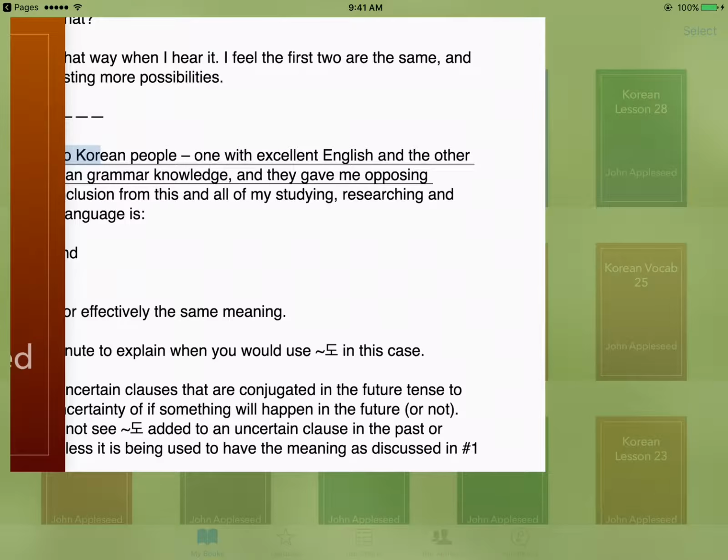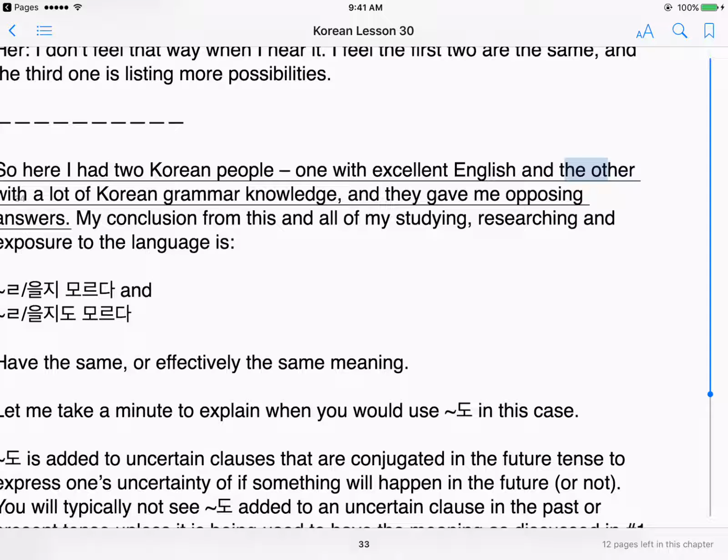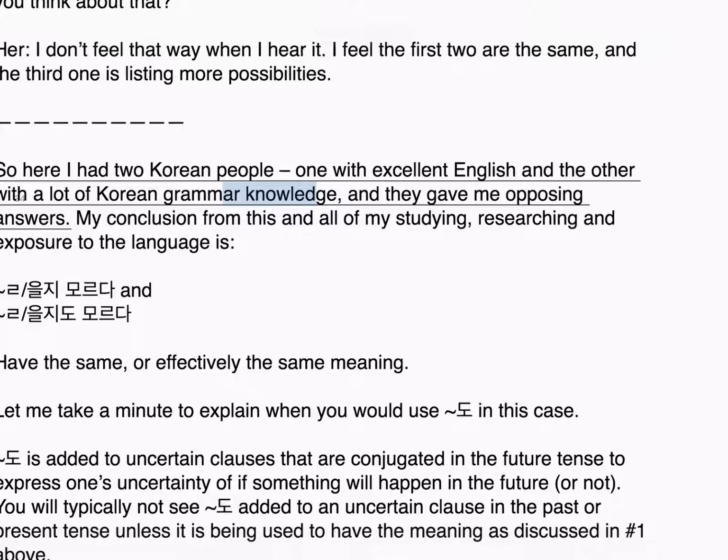So here I had two Korean people, one with excellent English and the other with a lot of Korean grammar knowledge, and they gave me opposing answers. My conclusion from this and all of my studying, researching and exposure to the language is that 을지 모르다 and 을지도 모르다 have the same, or effectively the same meaning.